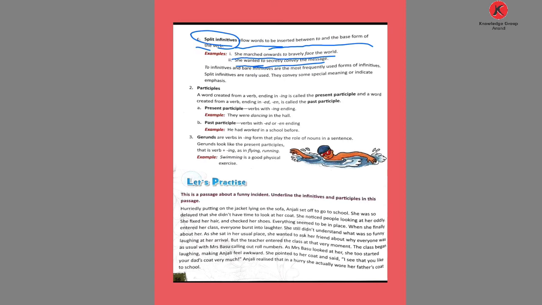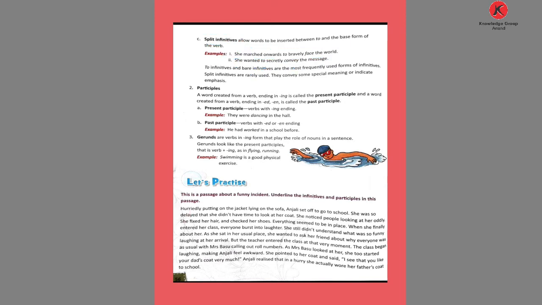The to-infinitive and bare infinitive are the most frequently used forms, but split infinitives are rarely used. They convey some special meaning or indicate emphasis. She wanted to secretly convey the message and bravely face the world. Okay, split infinitive, we can split it.